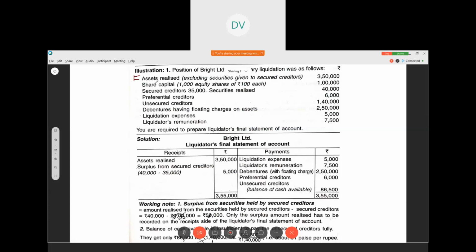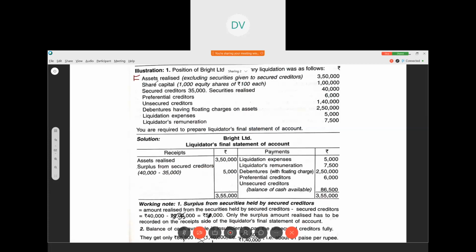Then liquidator's commission. Unless otherwise specified, the liquidator's commission should be calculated on the total amount paid to unsecured creditors, including preferential creditors. So if they have given 2% commission on unsecured creditors, we have to take unsecured creditors plus preferential creditors, the total amount, for giving the commission.